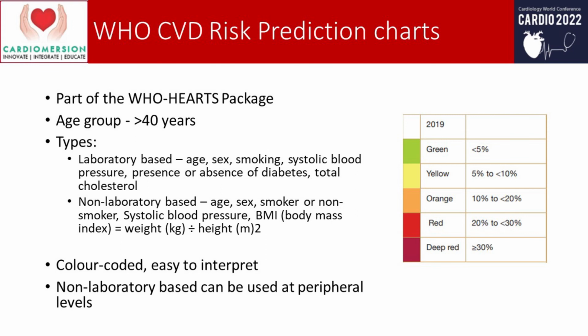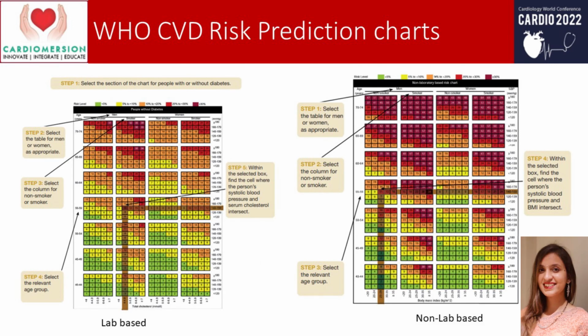The gradation goes as green is low risk, that is less than 5%, then yellow, 5 to 10%, then orange, 10 to 20%, red, 20 to 30%, and deep red, more than 30%. So basically these are the risk prediction charts. The first step in a laboratory-based chart is to select the section of the chart for people with or without diabetes. All of these charts exist separately for different ethnic groups. For Southeast Asia, we have different charts for the Southeast Asian population.